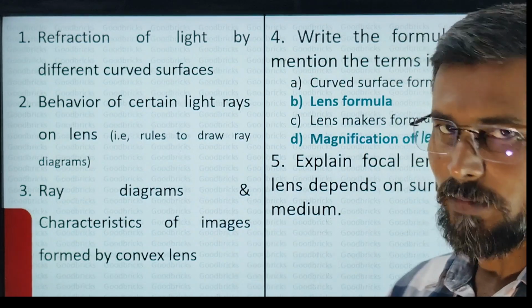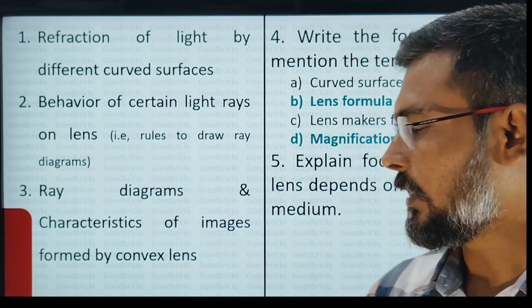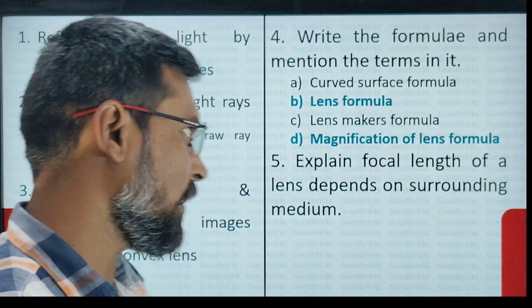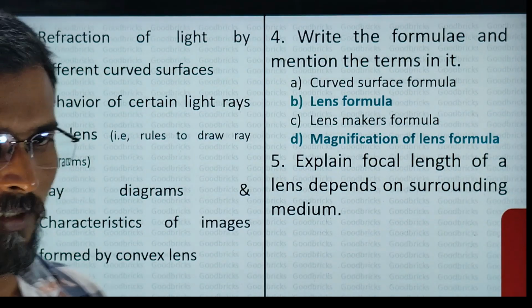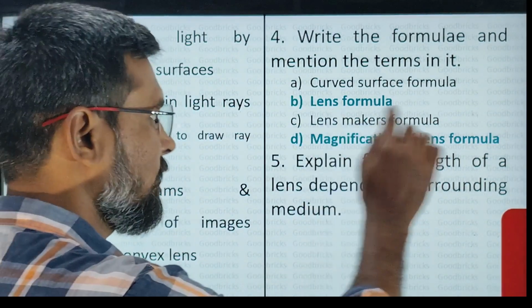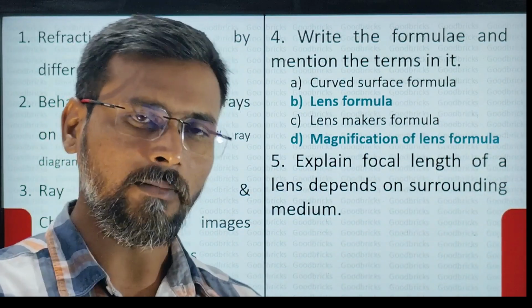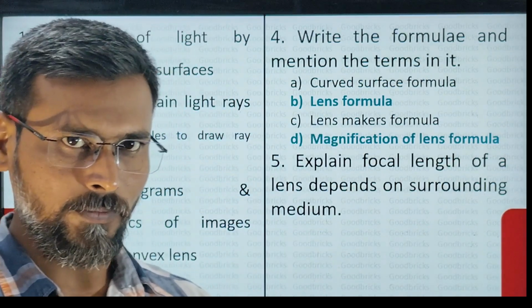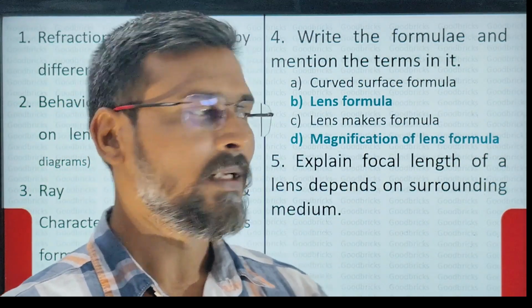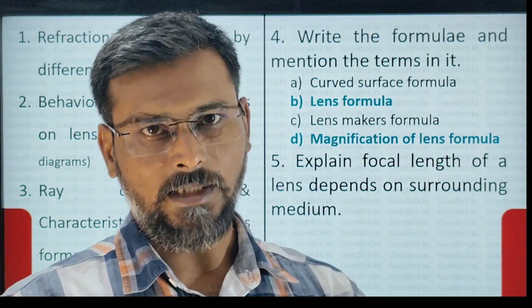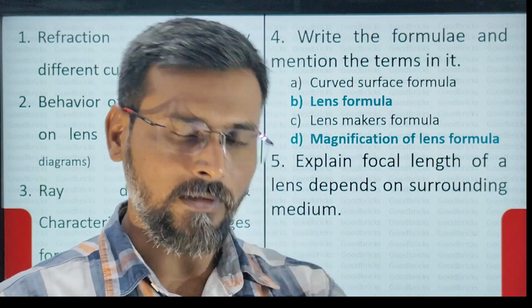And this is the most important question everybody knows. Ray diagrams and characteristics of images formed by a convex lens, especially very much important. Fourth, formulas and based on that, problems we have to solve. Especially lens formula and magnification of lens formula are most important. Lens formula is 1/f is equal to 1/v minus 1/u. Magnification of lens is m is equal to v/u is equal to hi by h naught.